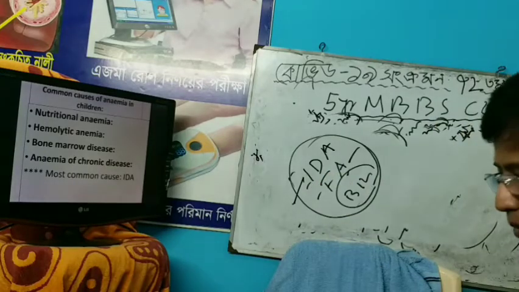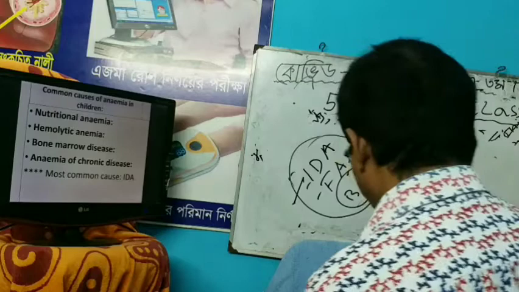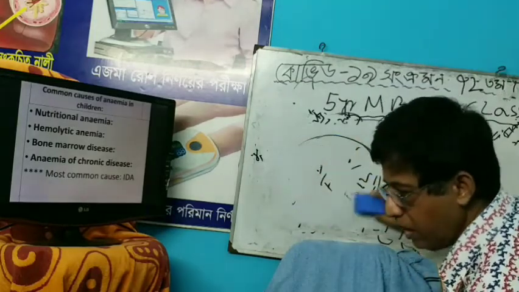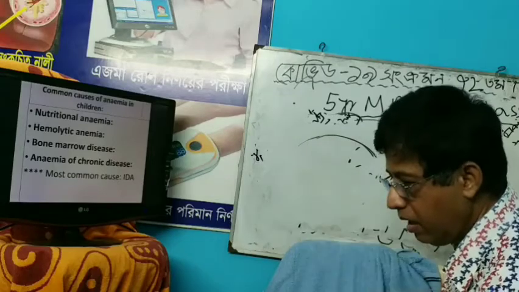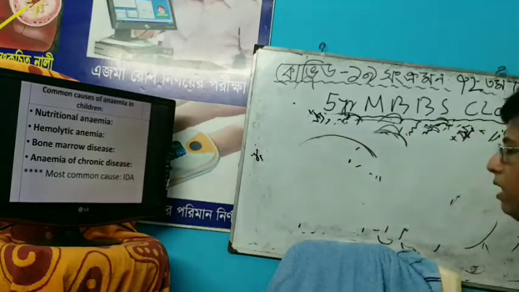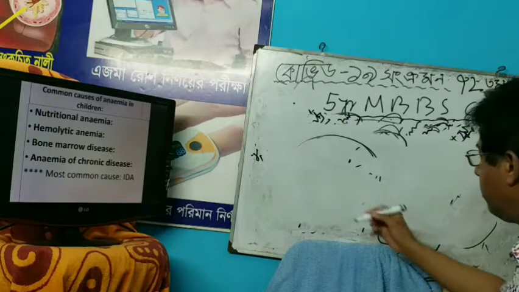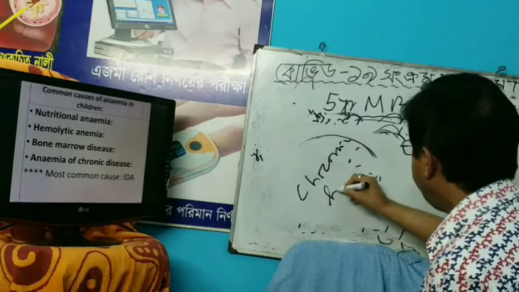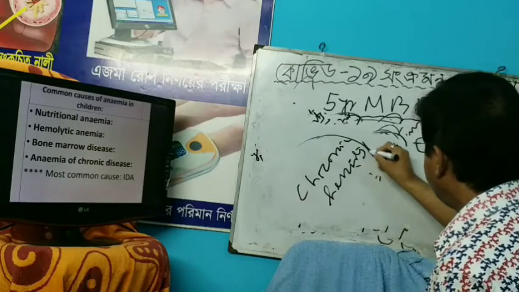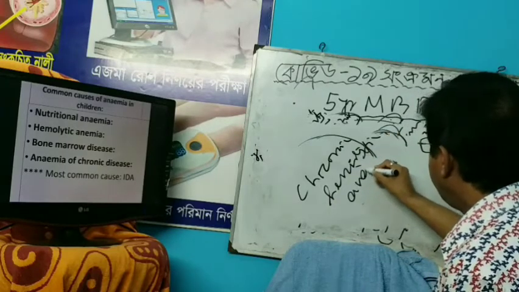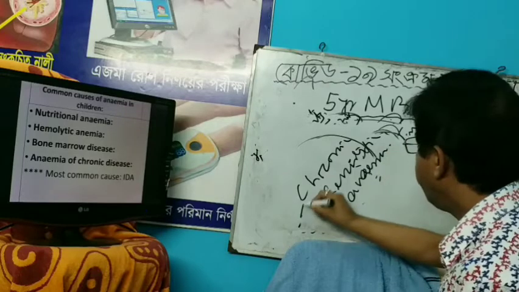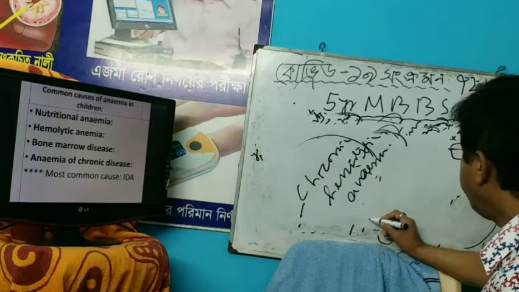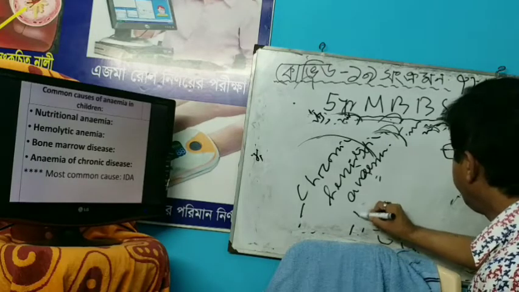Number 2 heading is hemolytic anemia. You know the hemolytic anemia. Number 1 is congenital hemolytic anemia, that is thalassemia and hemoglobinopathy.